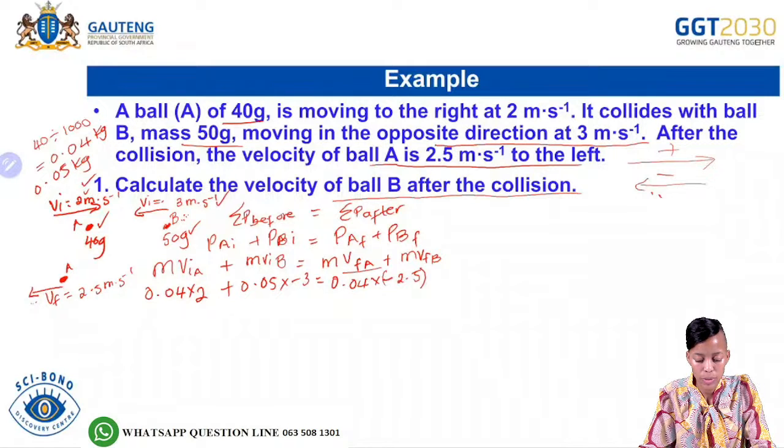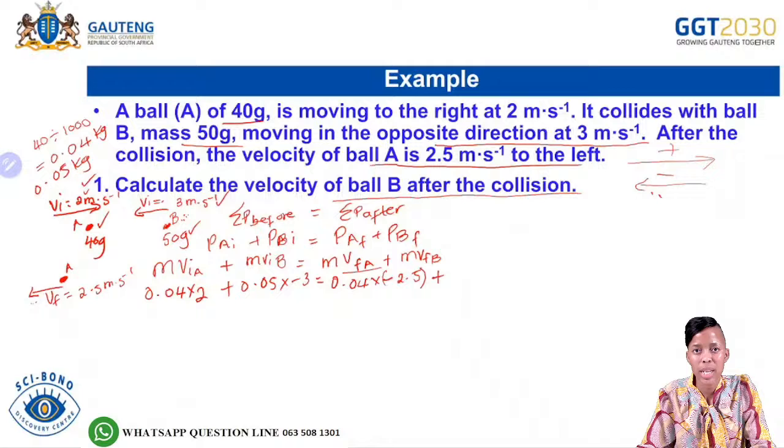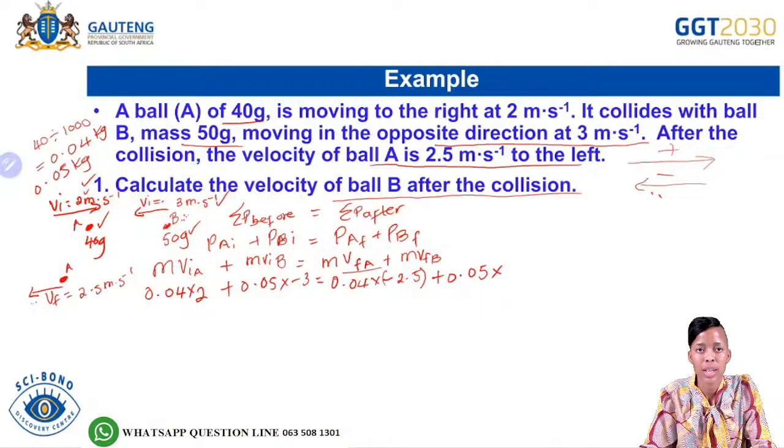We'll have a negative 2.5 plus the mass of object B, which is given as 0.05, multiplied by the velocity. Remember the question said that we needed to calculate the velocity of ball B after the collision.